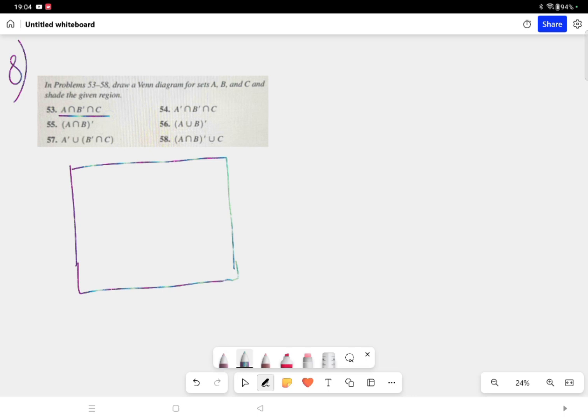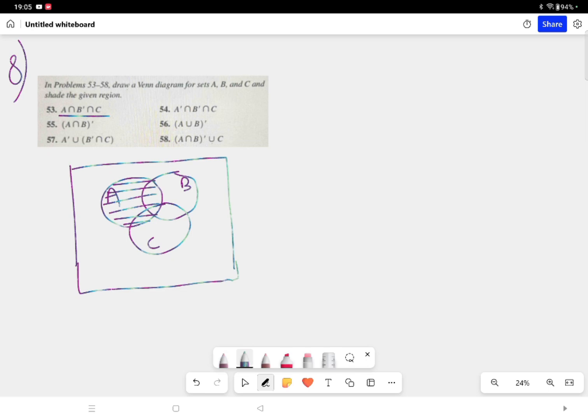A intersection B complement intersection C. A, B and C, if I'm drawing three sets, we have to find out this shaded region. So A, first and foremost, let's color A one by one. Then intersection, that means opposite shading will be done.